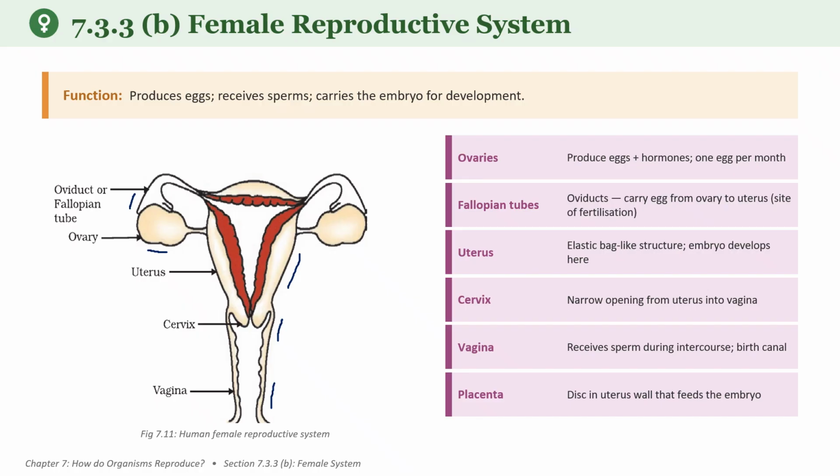Then comes the cervix region. It is a narrow opening between the uterus and vagina. Next is the vagina. The vagina receives the sperms and acts as the birth canal. And then the placenta. The placenta connects the mother and the embryo. It supplies the nutrients as well as the oxygen to the baby.